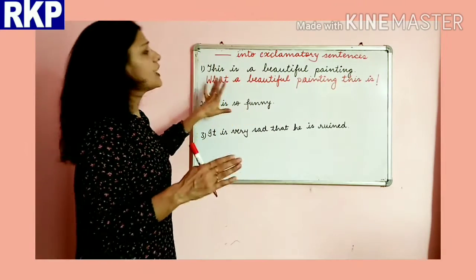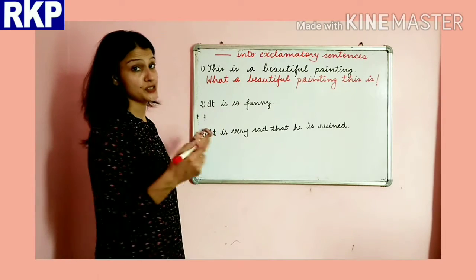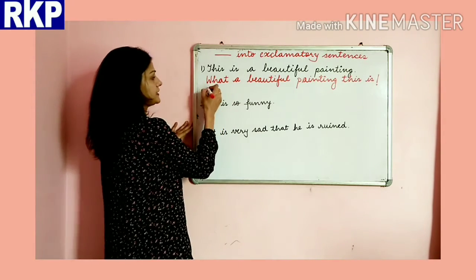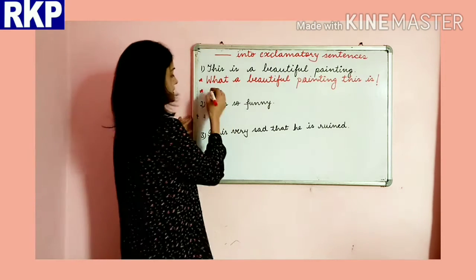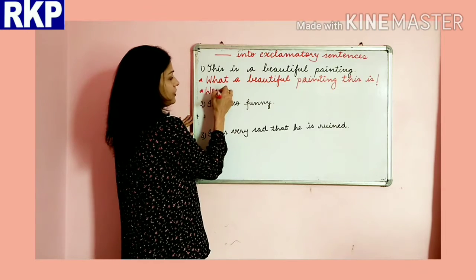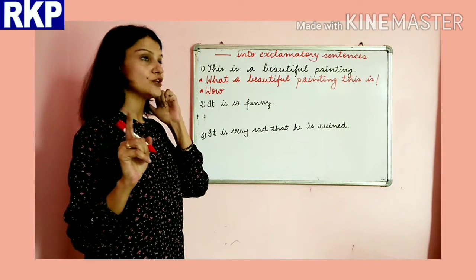Okay, now another way of writing this is, I can use an interjection to express my feelings. I can say, wow, right? Wow. Now one more thing I want to tell you.